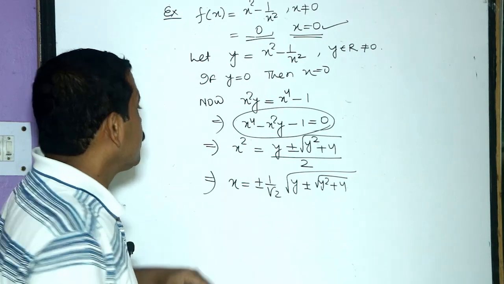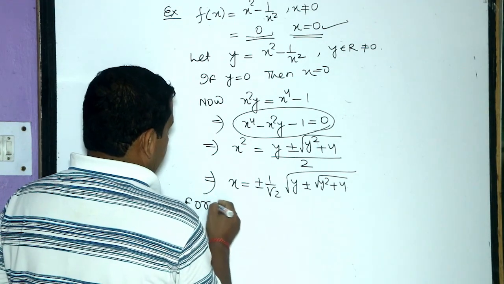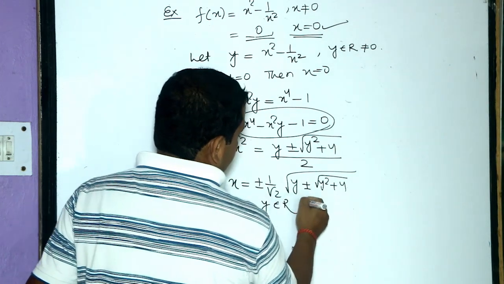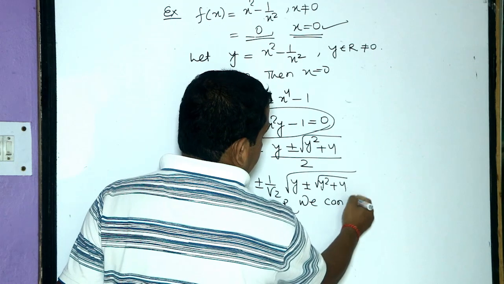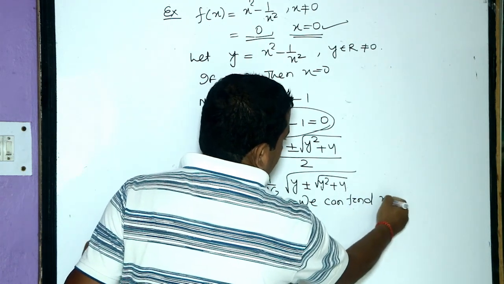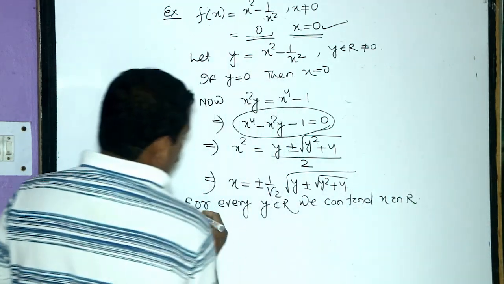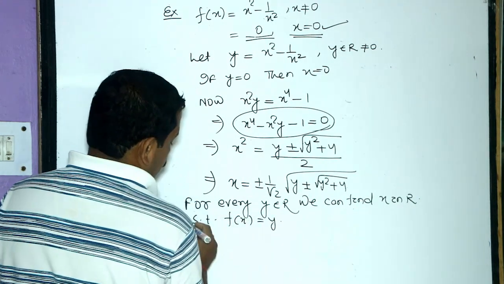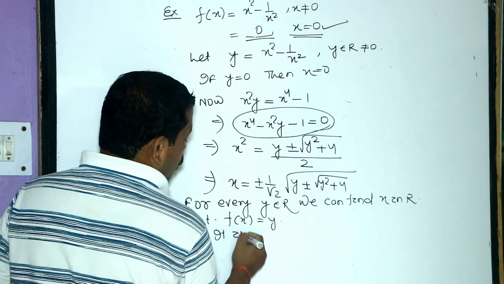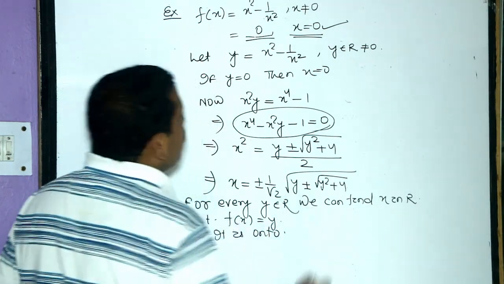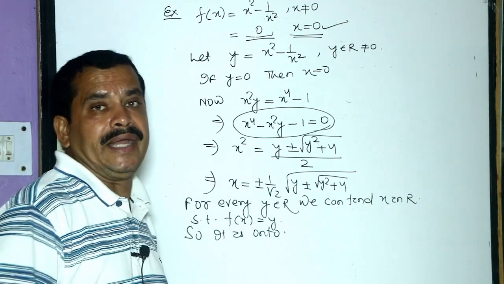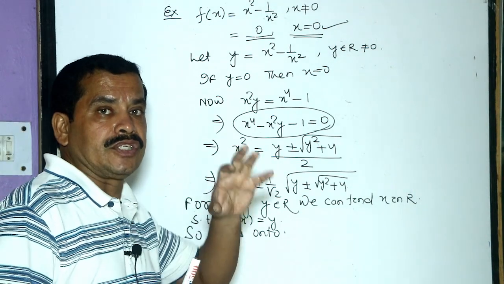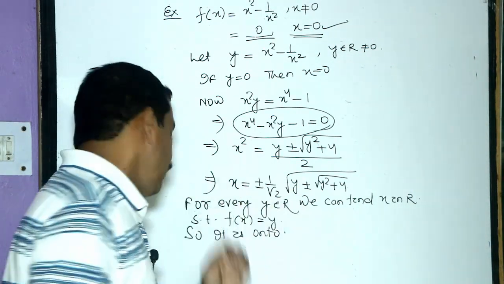So it is an onto function. So for every y belongs to R, we can find x in R such that f of x equals y. So it is onto or surjective function. This way you can verify whether the function is onto or into. If the function is not onto, then it is said to be into function.